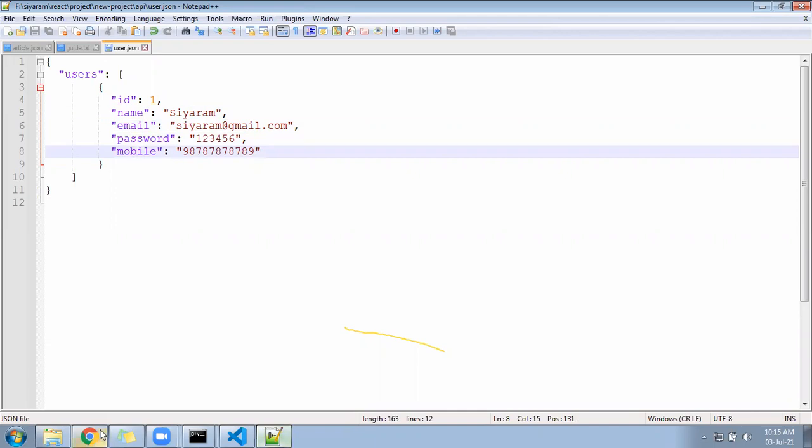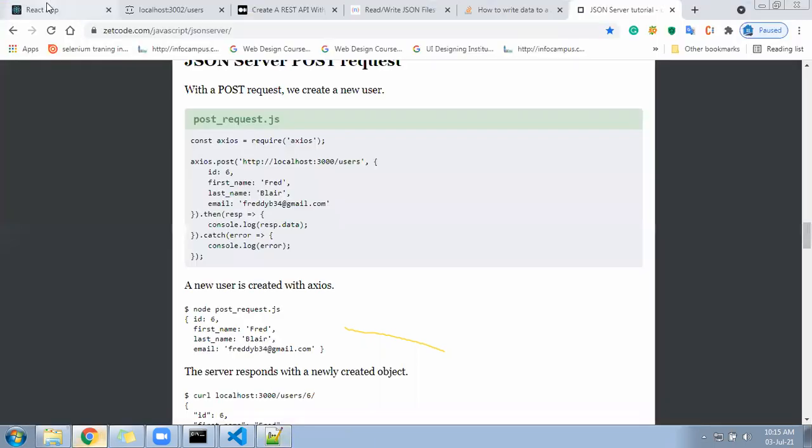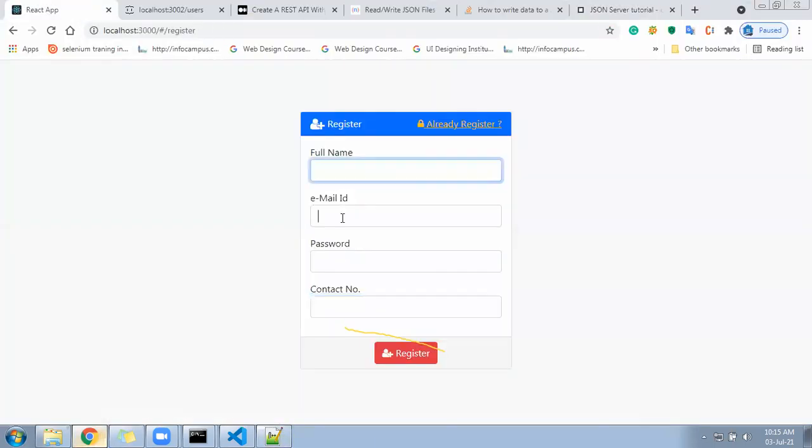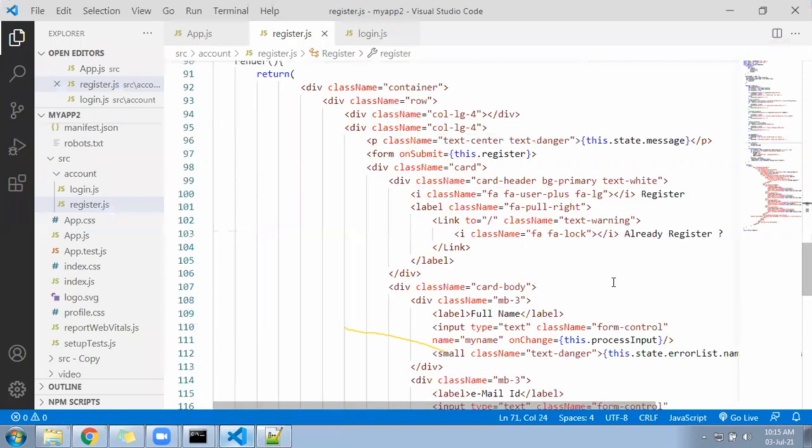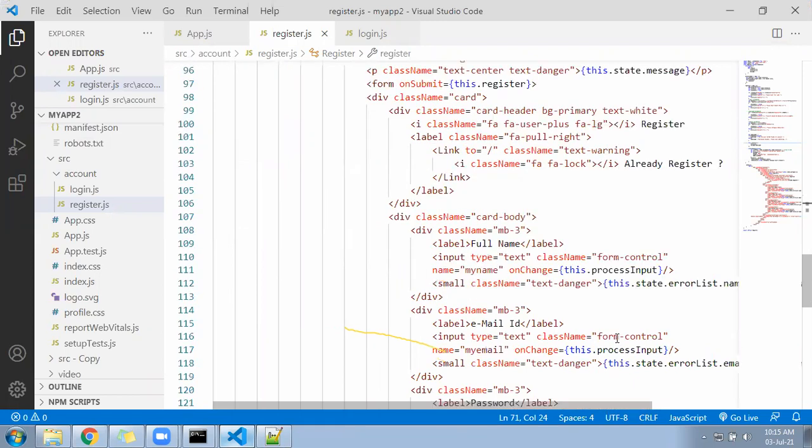And in our page, what do we have? Name, email, password, mobile. But what is the variable name? That is the question. In the register page, the variable names we have called are my name, correct?